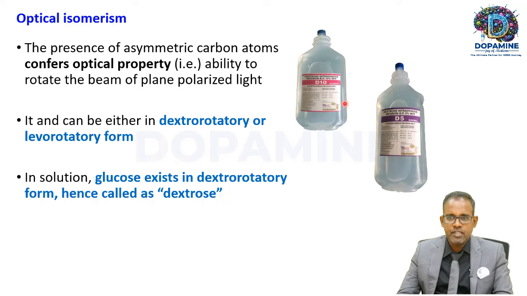You would have seen these bottles in the hospitals, in the wards. They are nothing but dextrose. Dextrose is nothing but glucose. Then why is it called dextrose? Because when you take glucose and put it into a solution, because of the optical property conferred by the asymmetric carbon, glucose will rotate the plane polarized rays towards the right side. That is, glucose exists as a dextrorotatory form. Hence, it is called dextrose. That is the reason why we call them dextrose infusions, because glucose exists in dextrorotatory form.